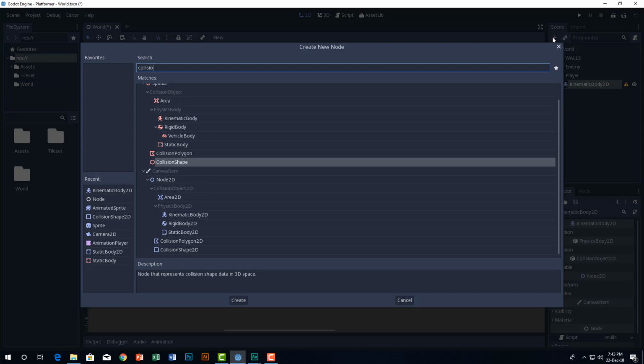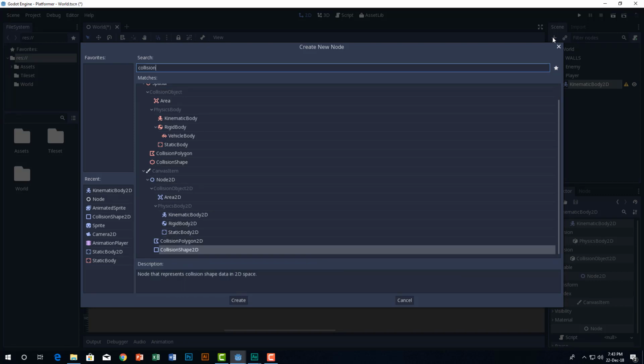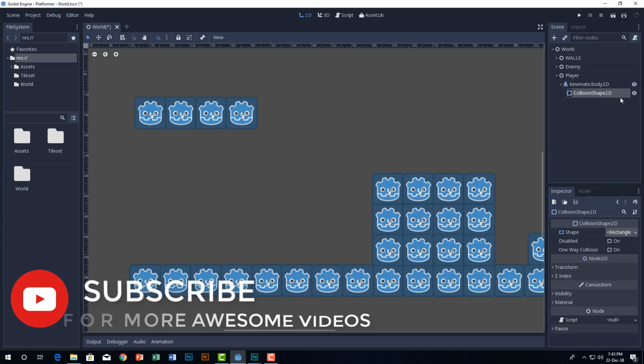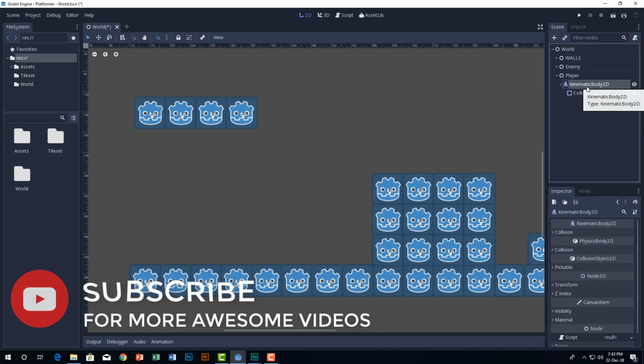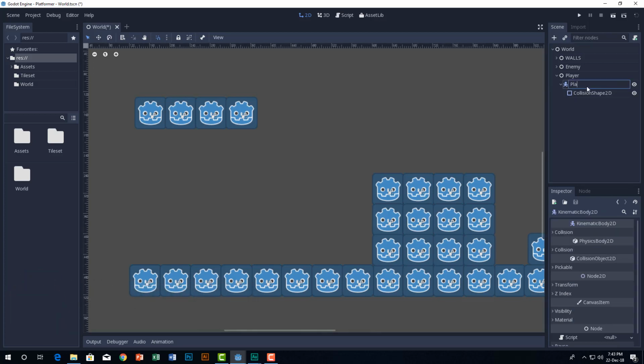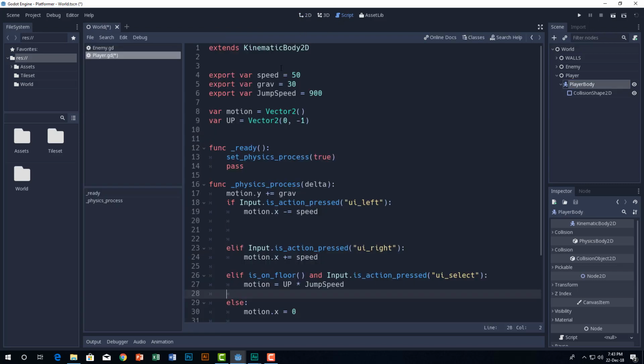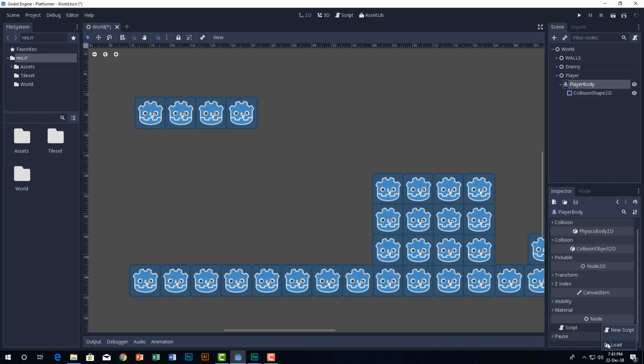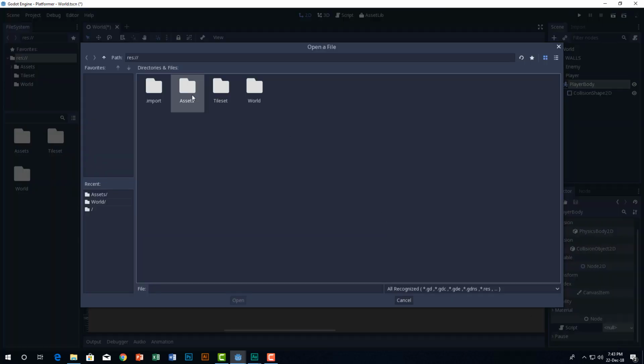Add a kinematic body here and go ahead and add a collision shape, because these two are needed. If you haven't seen my last tutorial, make sure you see that and how it works. It will be perfectly fine. So let's rename our node player body, and don't delete the script. We have the script right here.